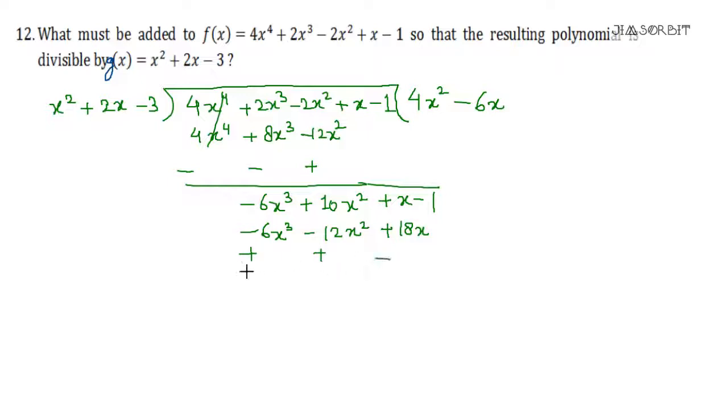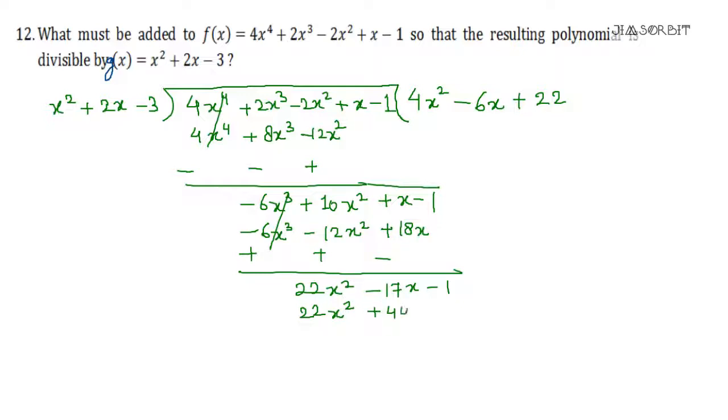Okay, cancel it out, plus plus add. So 22x square plus 1 minus 18, so minus 17x minus 1. Now this will give us plus 22 times, so 22 times x square plus 44x minus 66. So minus plus cancelled out. So this will be minus 7 4 11 61x, and this will be plus 65.